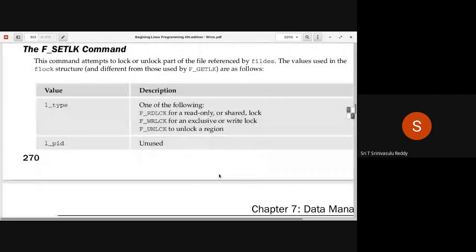Similarly, F_SETLK is used in order to apply a lock. What kind of values can be there in the l_type field of the structure? It can be any of these three, because now you want to apply the lock. The earlier command was only to know whether a lock is applied or not. So here the lock type can be any one of these three types: either a shared lock, an exclusive lock, or, if a lock is already there, remove it by using unlock. These are the three types of values. l_pid is never used because it is only going to be filled by F_GETLK. So we'll have to understand that.